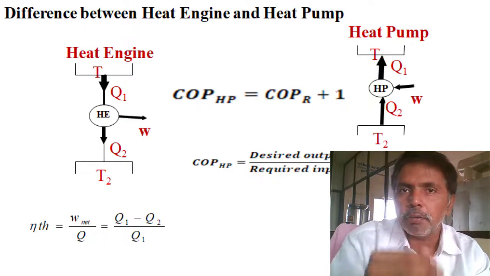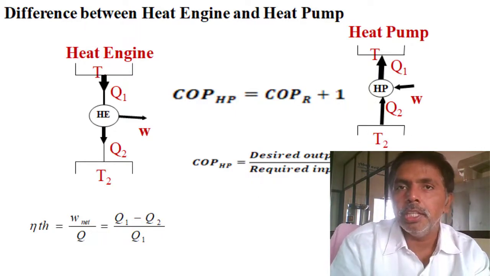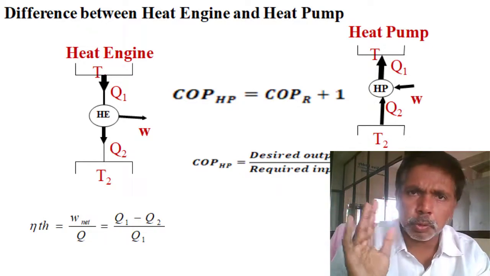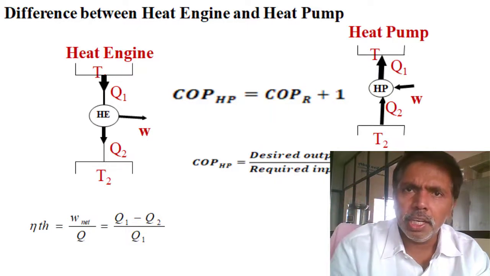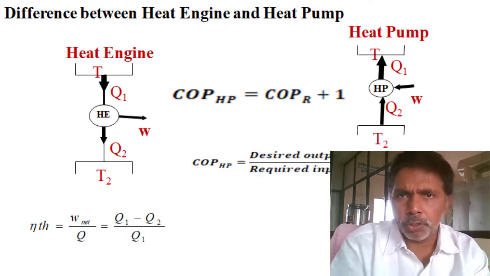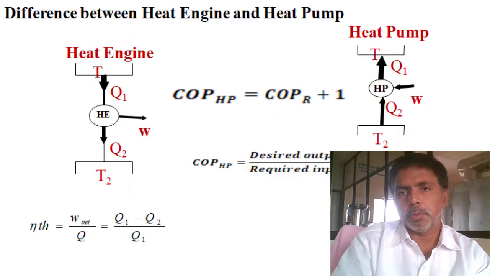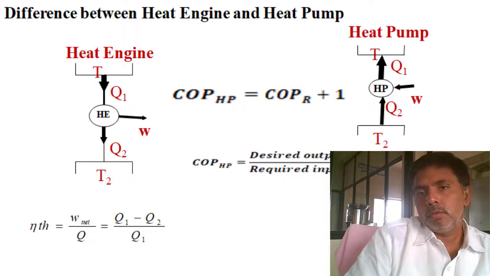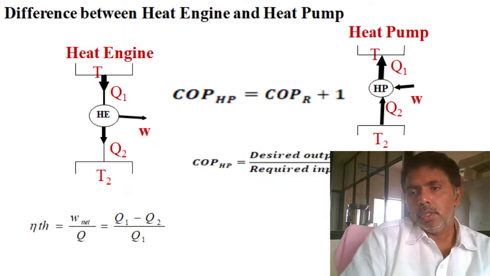Transferring device performance is always represented by COP only. COP equals output by input only. The equation is not changing: output, the desired effect, heating or cooling, by work input. I think these are the basic differences. This is an energy conversion device, and this is an energy transferring device. Next.